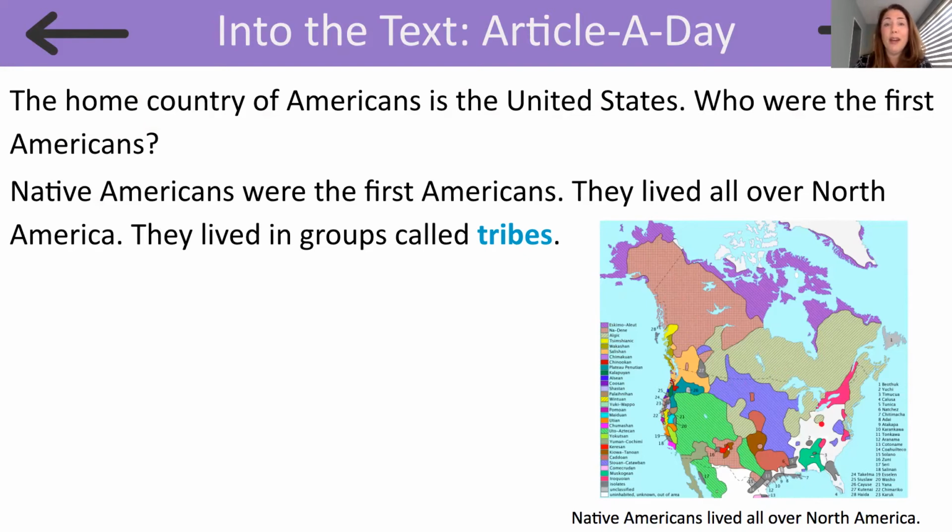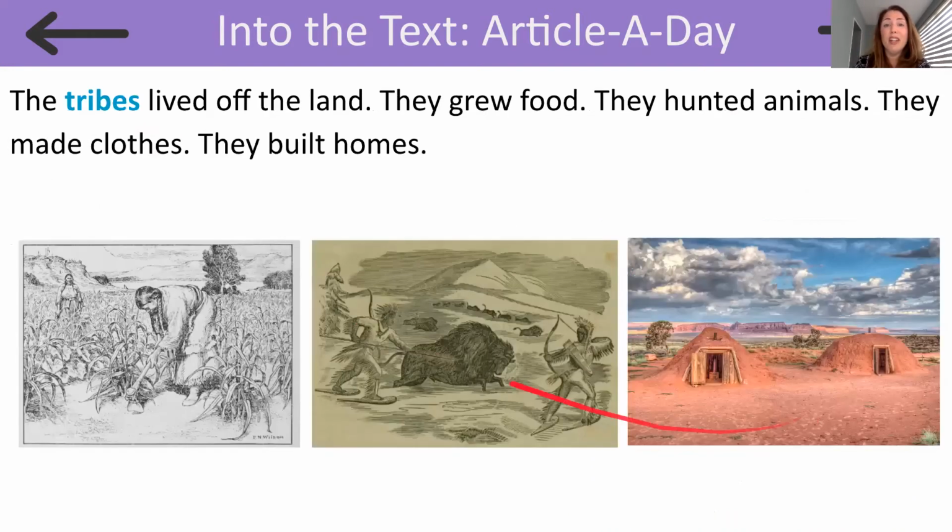Let's see what else we found out as we're reading about the first Americans. The tribes lived off the land. They grew food. They hunted animals. They made clothes. They built homes. Wow, so this must be them growing food and hunting animals. And this must be some of the homes that they built. Wow.